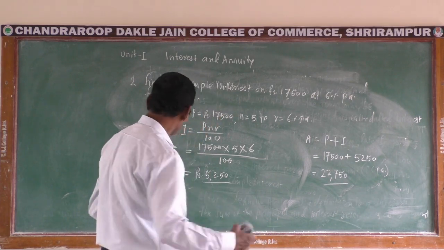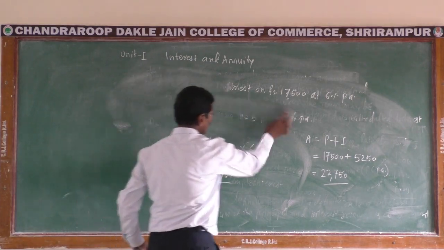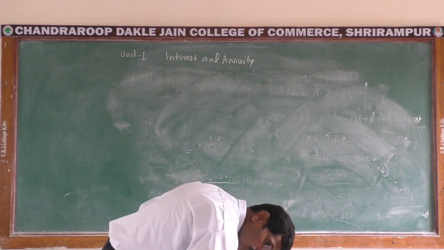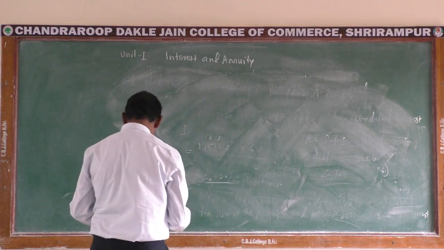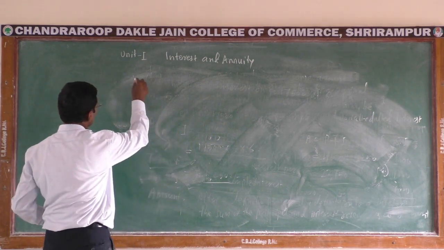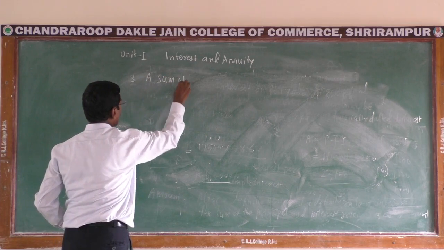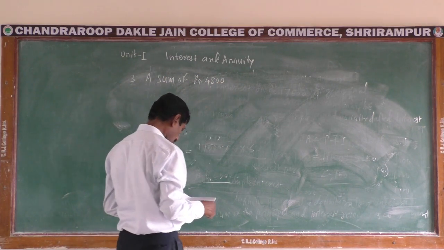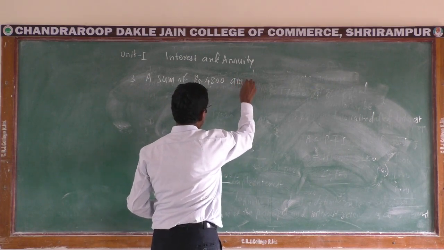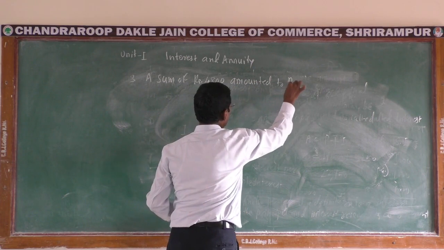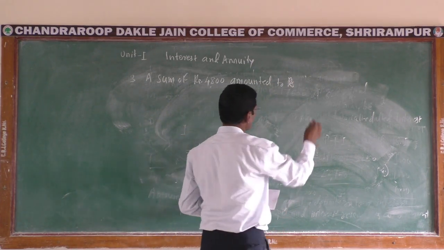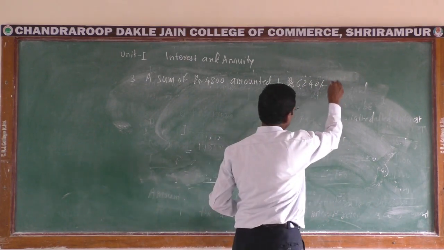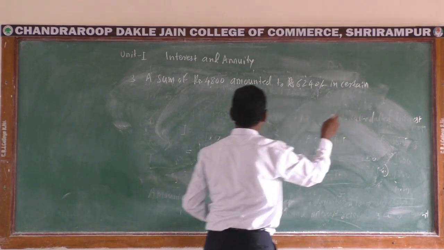A sum of money, write down the example. A sum of rupees 4,800 amounted to rupees 6,240 in a certain period.